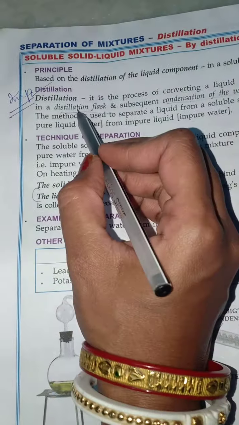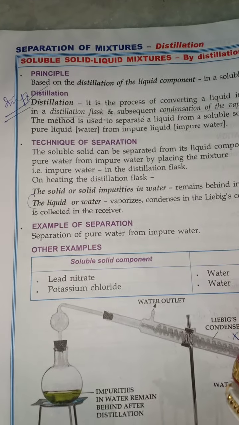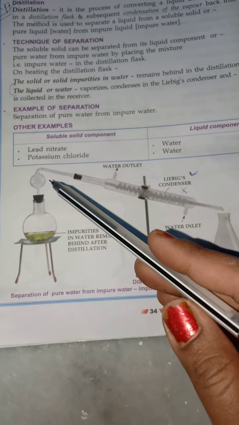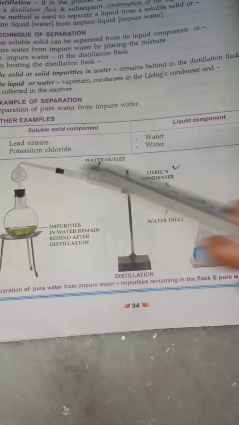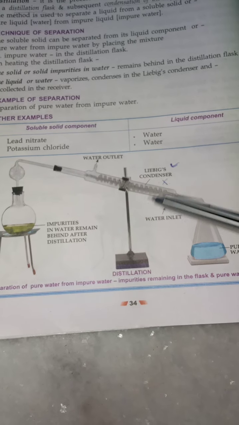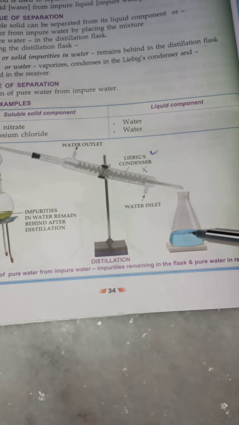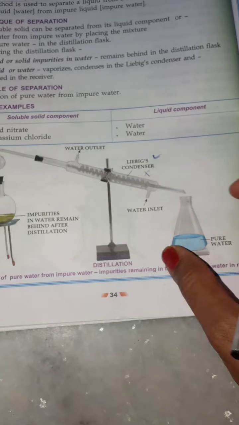Moving to the next one, we have distillation. This is important. You have to remember the definition of distillation, where liquid is converted to vapor, the impurities are removed, and finally it gets collected. You can see this experiment. We have taken the impurities in the water and started heating it. It gets collected in the Liebig's condenser. You must remember the name. And in the condenser, what happens? The vapors get converted from gaseous to liquid state and get collected in a conical flask, which can be used for lab purposes. You have seen distilled water getting formed by this process only.